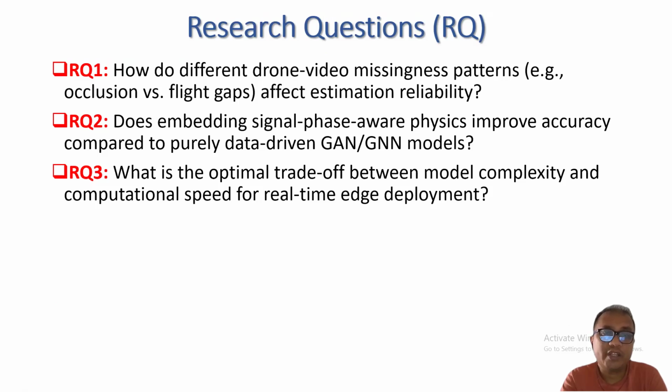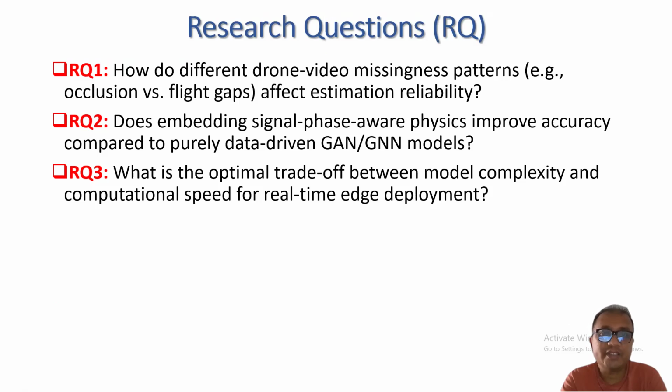I have to prove whether signal phase aware physics can improve the model or not. Research question 3 is on the trade-off between model complexity and computational speed for real-time edge deployment. It's regarding edge computing and edge deployment, and also considers the trade-off between model complexity and computational speed.